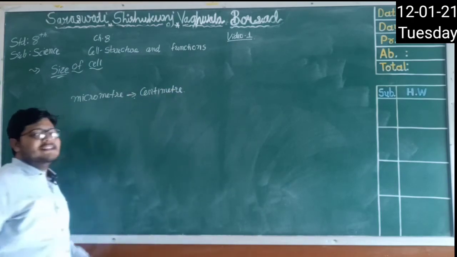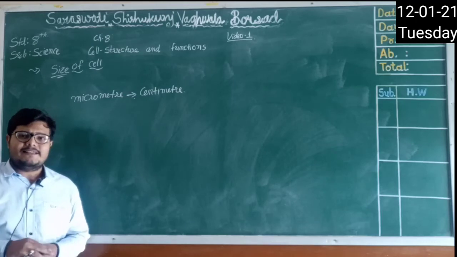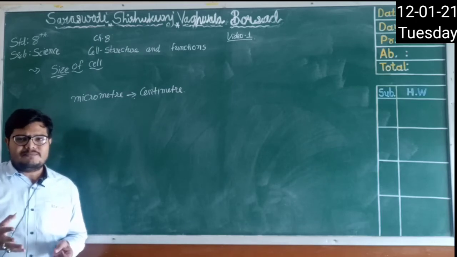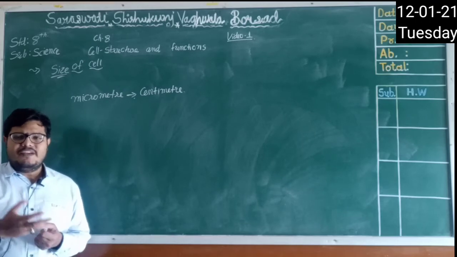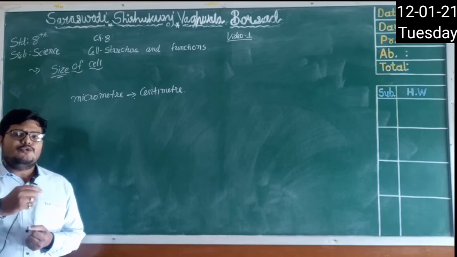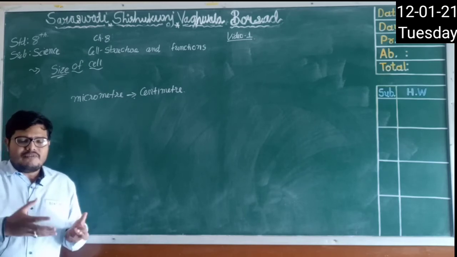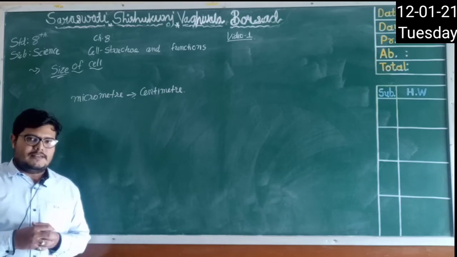Micrometer to centimeter is the range of the cell. But most cells are microscopic. Microscopic means you cannot see them with the unaided eye, right? We need to use a microscope to enlarge those cells and understand their structure, right?